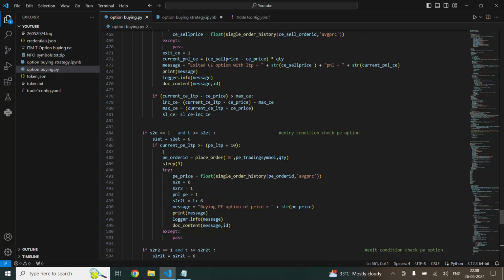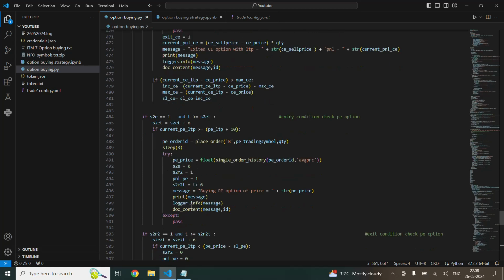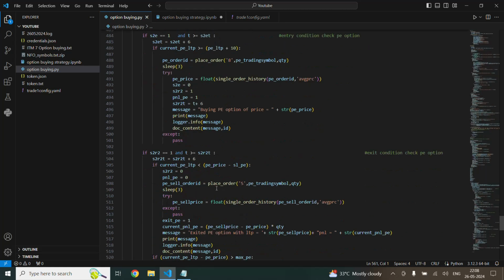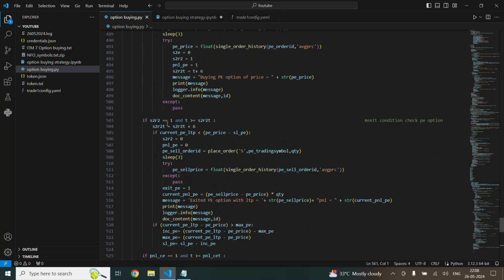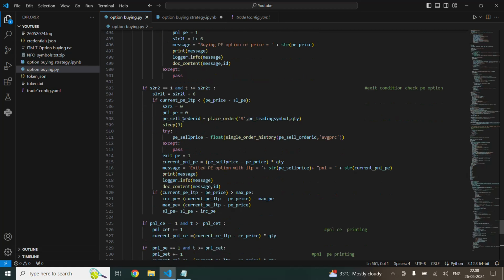So this one will be the entry condition checking for put option. The same scenario will follow. Once this is entered, this condition will be checked. This is the exit condition for put option.